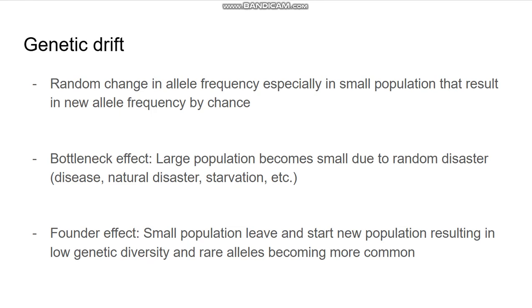So basically, in summary, bottleneck effect means a large population becomes small due to random disaster, and founder effect means a small population leaves and starts a new population that results in low genetic diversity and harmful alleles being more common. Or rare alleles being more common, my bad. Rare alleles becoming more common is what founder effect can lead to.